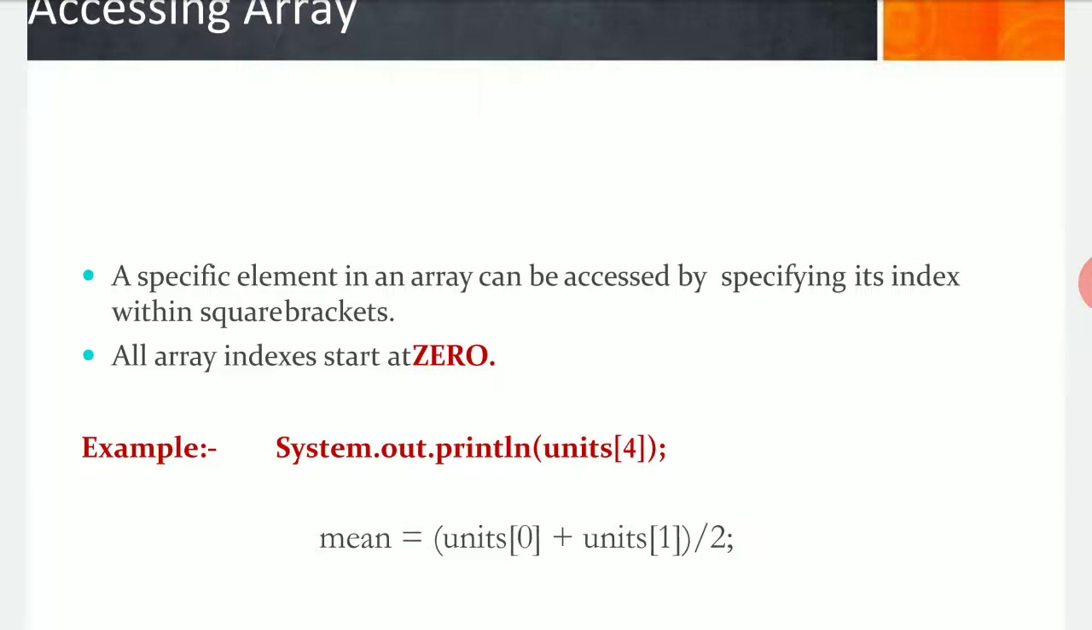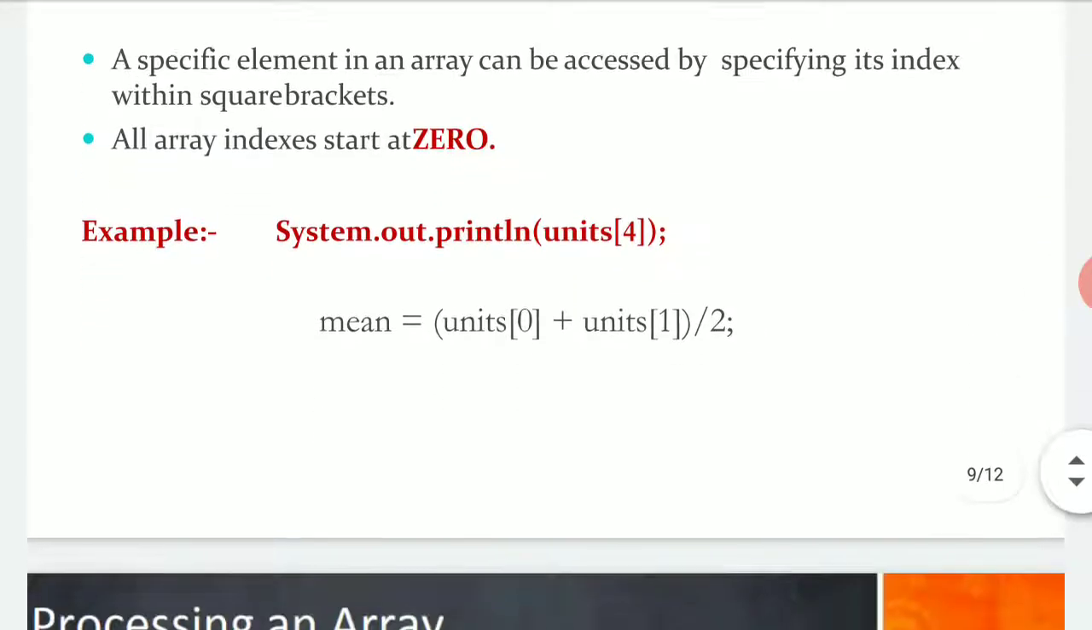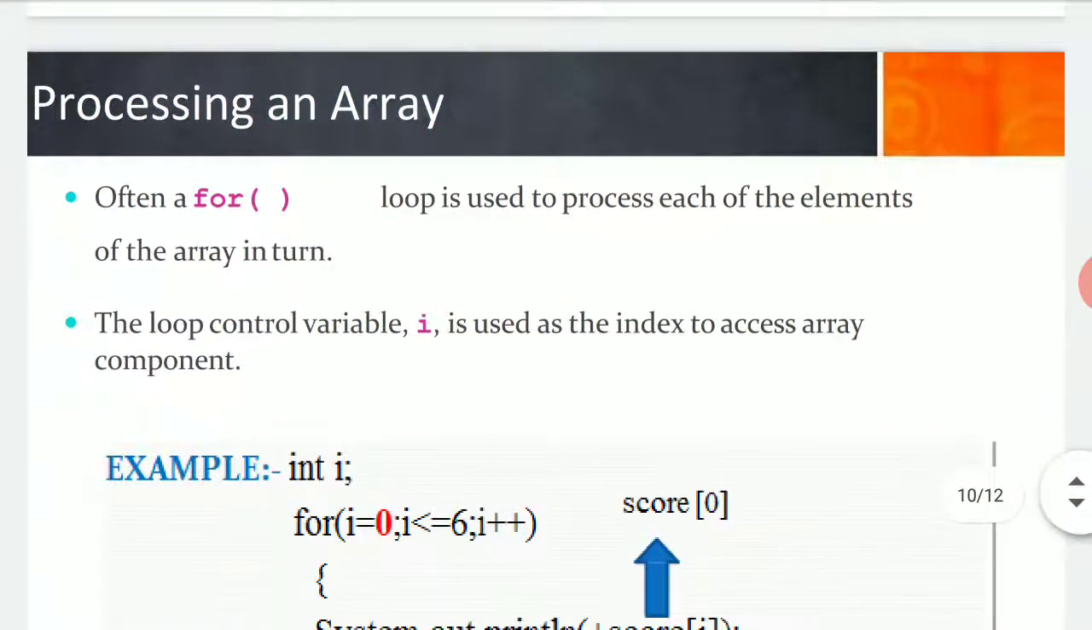So usually when we start the indexing of an array, we start by 0, assuming that the initialization value needs to start from 0, where my counter is going to start from 0 itself. That is why we define an integer i equal to 0, or for i equal to 0. Now, processing